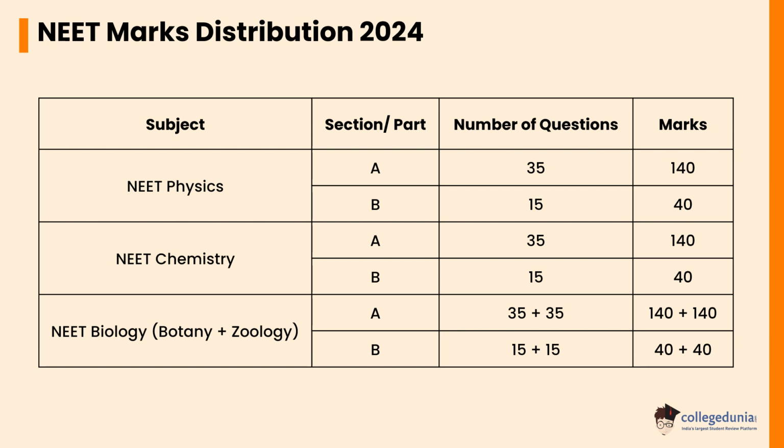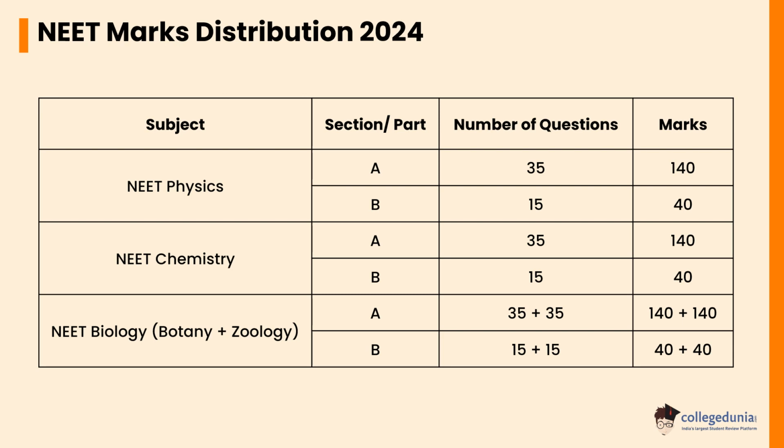In NEET Chemistry, Section A will have a weightage of 140 marks containing 35 questions, and Section B will have a weightage of 40 marks containing 15 questions. In NEET Biology, Botany Section A will have a weightage of 140 marks containing 35 questions, whereas in Zoology, Section A will have a weightage of 140 marks containing 35 questions, whereas Section B in Botany and Zoology will have a weightage of 40 marks containing 15 questions.